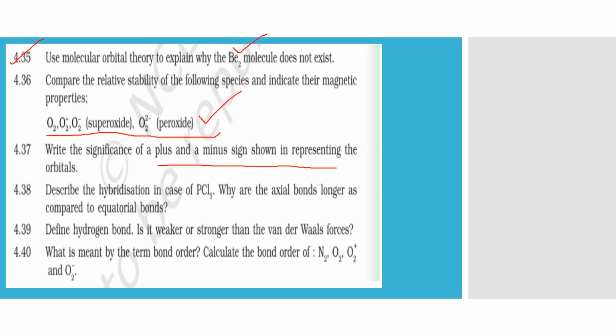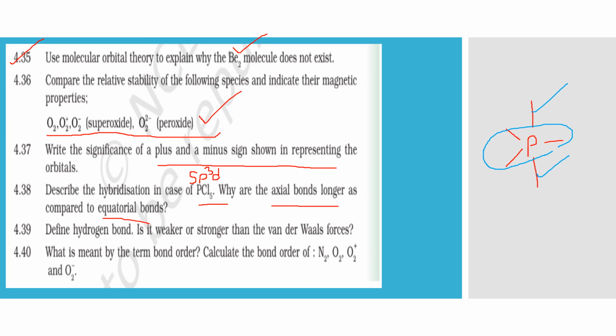Describe the hybridization in case of PCl5. We have done it. It is sp3d, and I explained in my previous presentation where I discussed hybridization that the axial bonds are longer as compared to equatorial bonds, because in PCl5, which is trigonal bipyramidal, these two axial bonds which are on the axis above and below are at 90 degrees from the three equatorial bonds which are in a plane. So they face more repulsion. Because of that, they become longer and weaker.